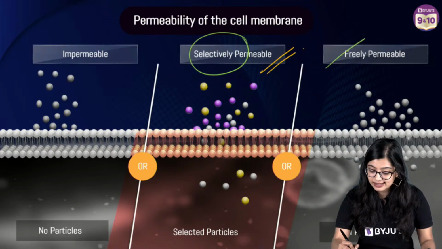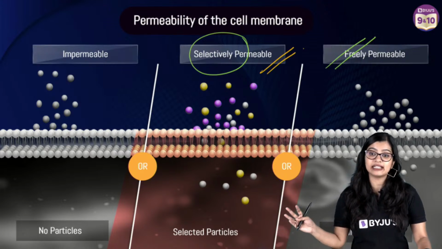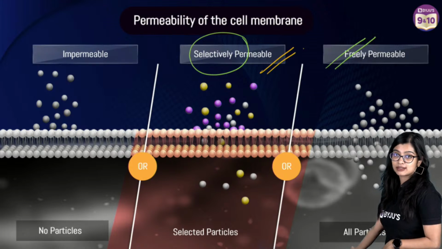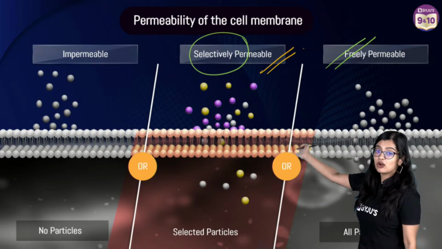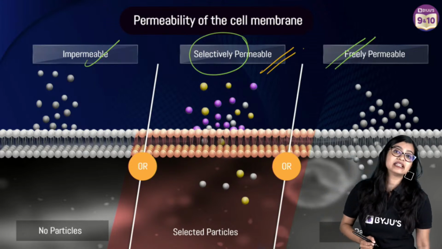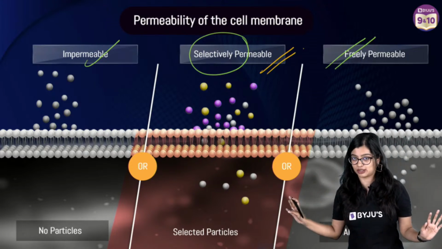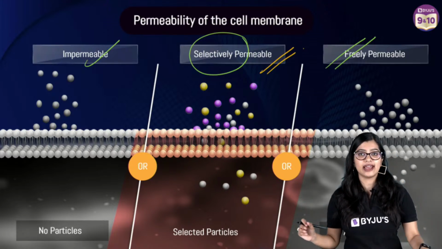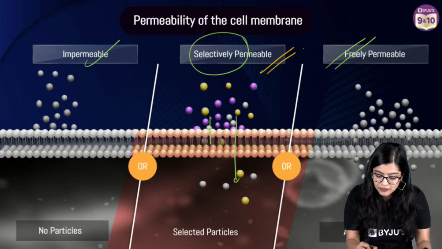Now we know that there are some which are freely permeable. That means it will allow everything to go through it, right? It will allow everything to pass through it. But in selectively permeable, only selective substances. Now if I say it is impermeable, that means no substances are allowed to pass through it. Yes? Very good.